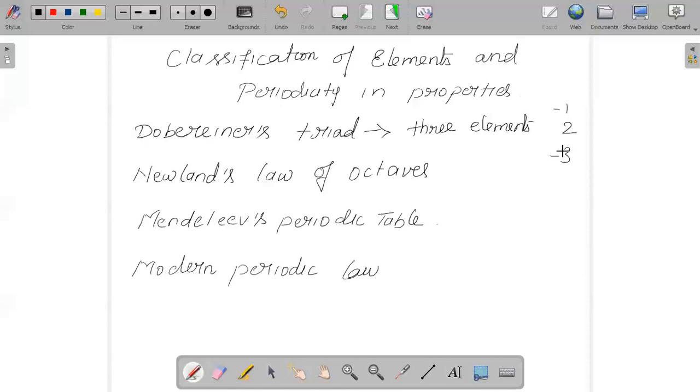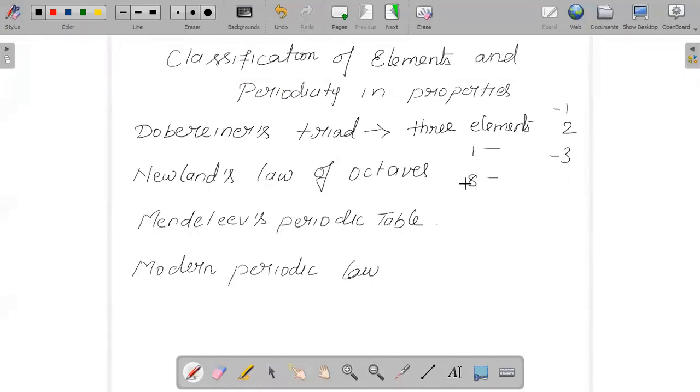After Dobereiner, the new person who came did a try, that is Newlands' law of octaves. His name was John Newlands, who proposed this law of octaves. Among that, he said that when you arrange elements in the order of increasing atomic mass, there will be a repetition. That is, every eighth element will have properties similar to that of the first one. First and eighth, according to him, will have similar properties.